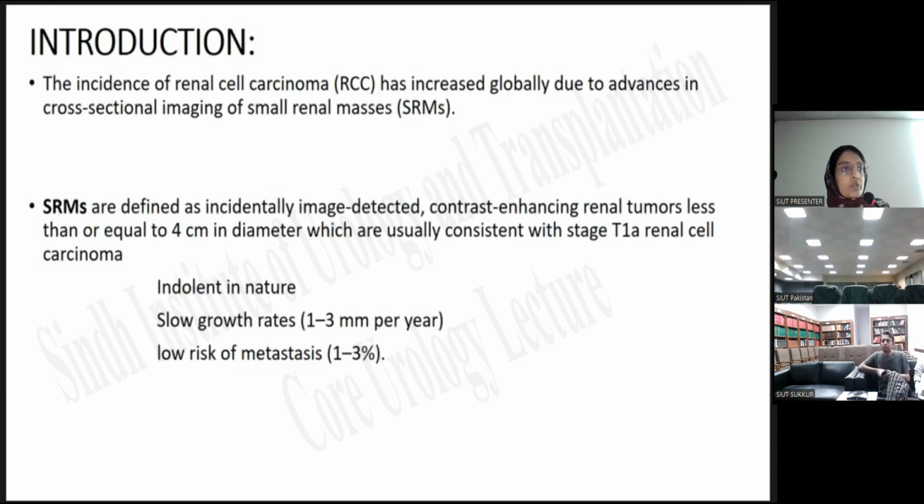So by definition, what are the small renal masses? They are defined as incidentally image-detected contrast-enhanced renal tumors which are less than or equal to 4 centimeter in diameter. They correspond to the stage T1A RCC, and the characteristics are that they are indolent in nature. They have a slow growth rate of 1 to 3 per year, and they have a low risk of